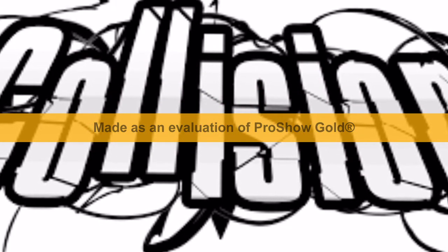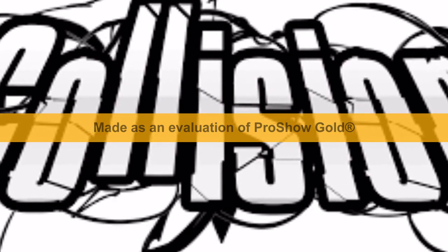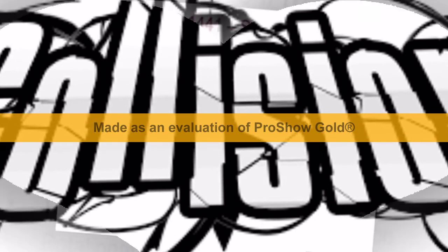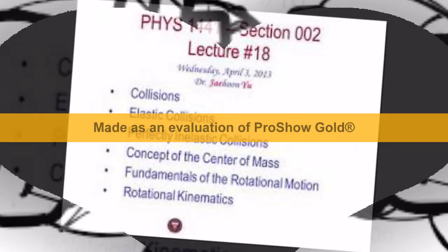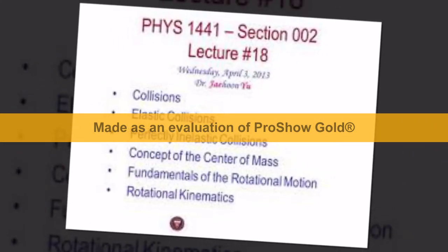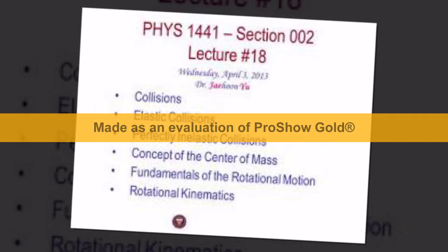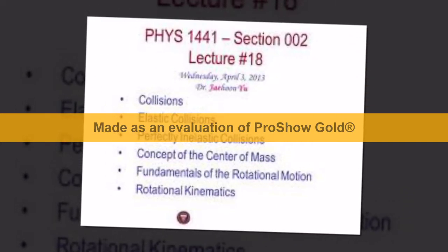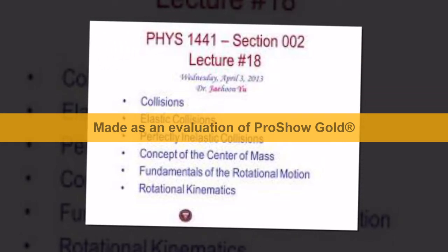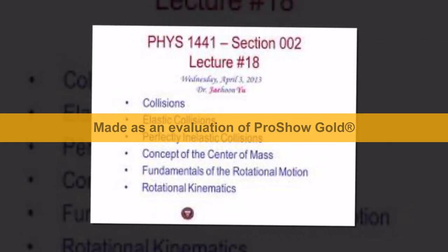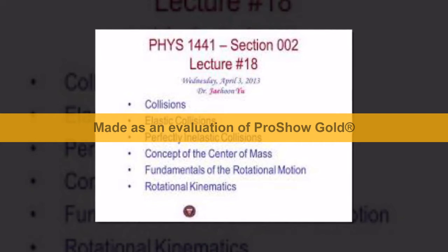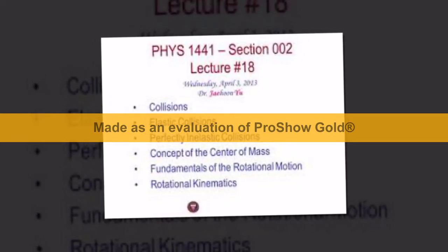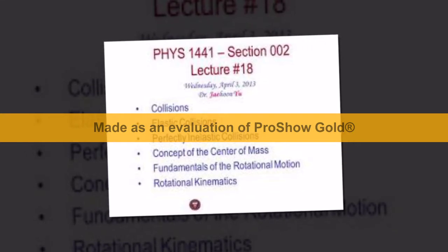Now we are going to learn about collision. What is collision? There are many types of collision. First, collision. Second, elastic collision. Then perfectly elastic collision. Then the concept of the center of mass, fundamentals of rotational motion. And last, we will learn about rotational kinematics.